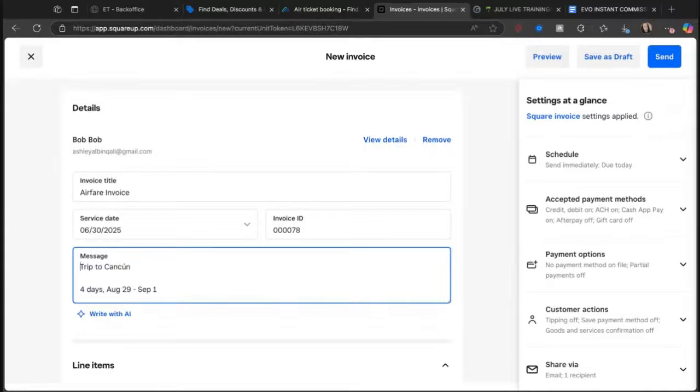No way. You made it worse? How? Okay. There we go. 4 days, August 29th through September 4th. Here's the departure information. I'm going to put that on the same line. Duration. Go underneath there. We don't need Spirit Airlines. This is the flight. This is the time. Okay. Flight time. All right. Oh my goodness. It just keeps going, doesn't it?